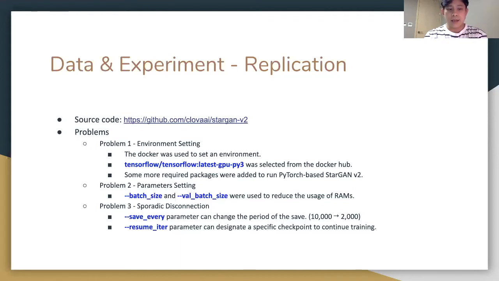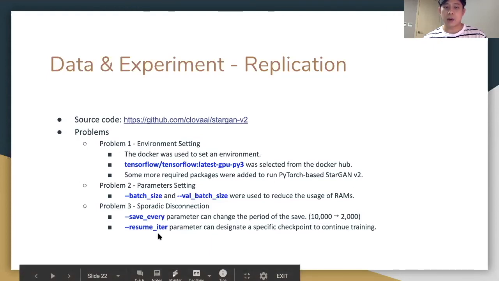So we tested various parameters of StarGAN V2, and then we picked parameters to set the batch size. The batch size was changed from 8 to 4. The last one was a sporadic disconnection of the server. To overcome this situation, we changed the interval of saving checkpoints from 1000 to 2000 epochs. Then, when the connection was broken, we used this checkpoint to resume our training.